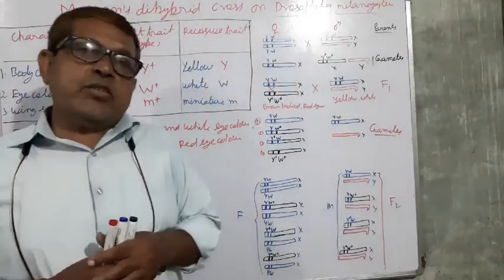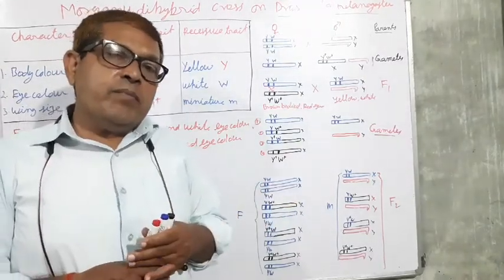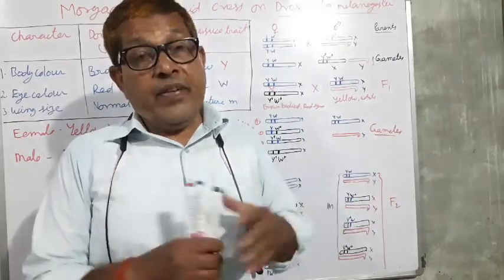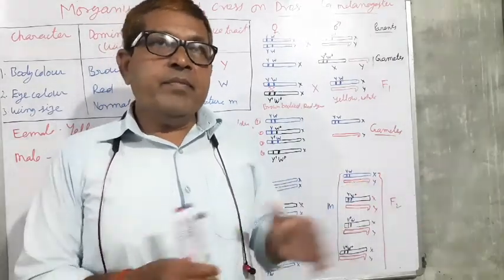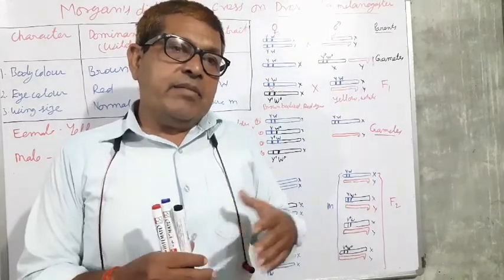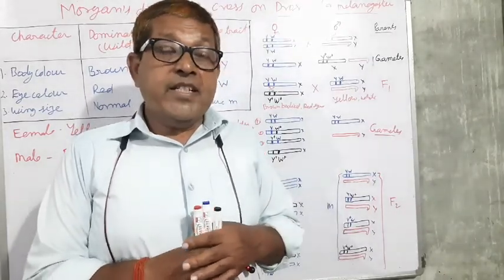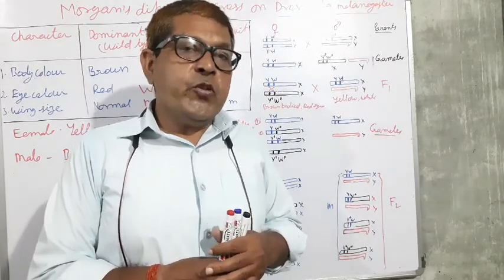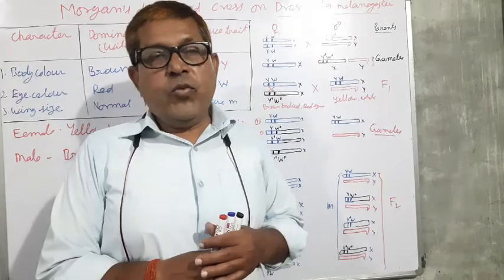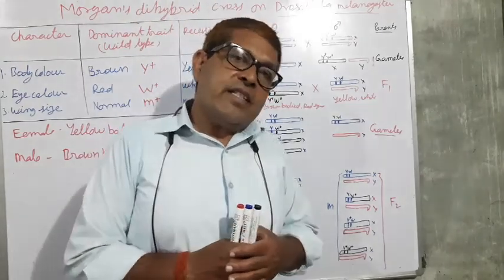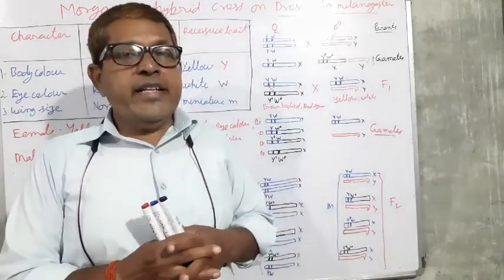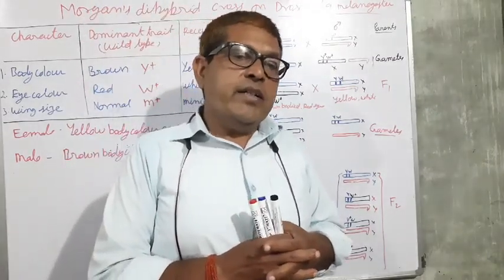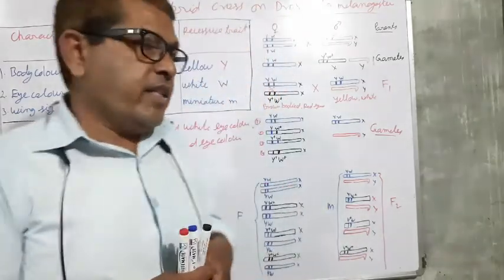As Mendel told, there is segregation of the genes, segregation of the factors, but here the factors do not segregate as told by Mendel. Why do they not segregate? Because of the linkage and the recombination. Both are the factors why they do not segregate.